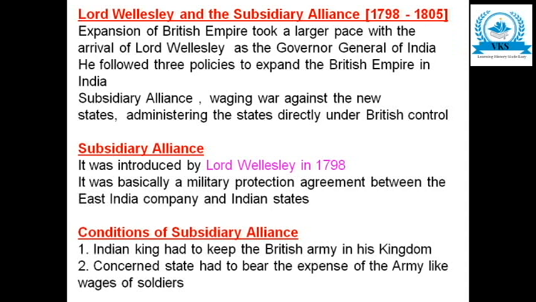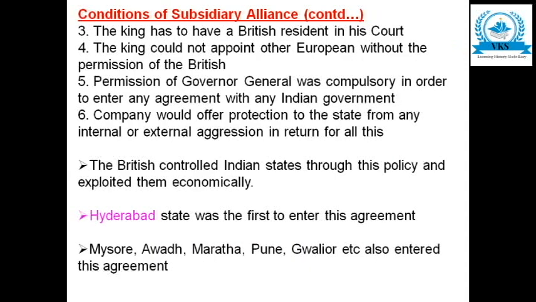The third condition of subsidiary alliance is that the king has to have a British resident in his court. So first of all, an Indian king who signs subsidiary alliance has to keep a British army in his kingdom. Second, he has to bear all the expenses. And third, he has to have a British resident in his court.